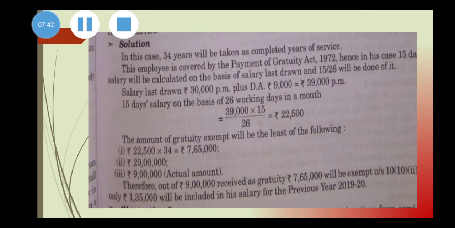Okay. That's all about the taxation treatment of gratuity of a non-government employee who is covered by the Payment of Gratuity Act of 1972. It's enough for today now. We can stop it now.